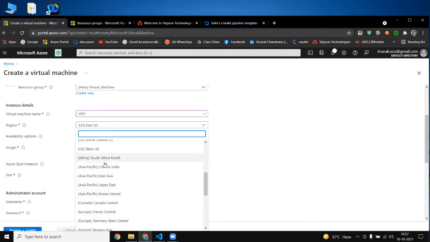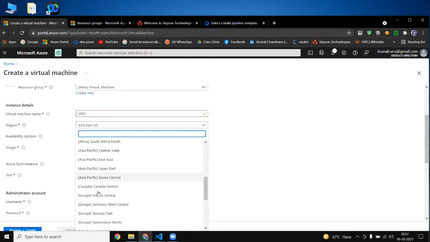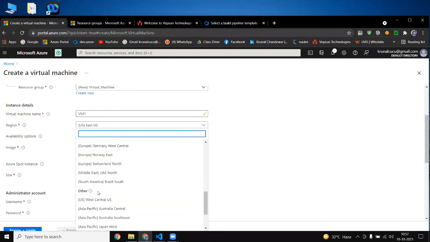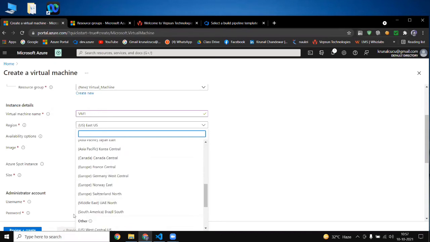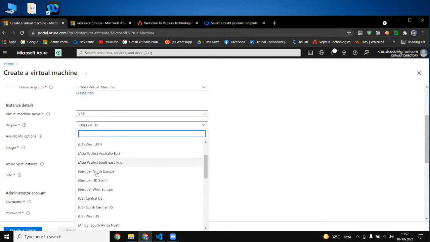So you can place your data nearer to your region. It is good practice to select the region which is nearer to your site location.